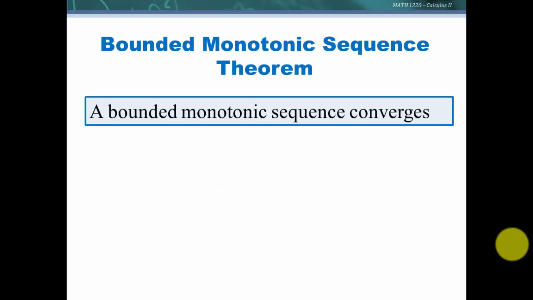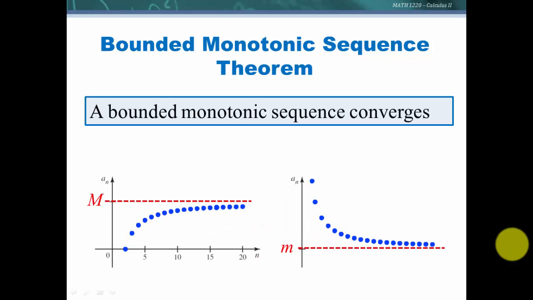The answer is it does. We have the bounded monotonic sequence theorem, which says a bounded monotonic sequence converges, and that's going to be useful for us. If we want to know if a sequence converges and we can show that it's always increasing or always decreasing, and we can show that it's bounded, then we know it does converge. So here are a couple of examples. This one will converge, and this one will also converge.